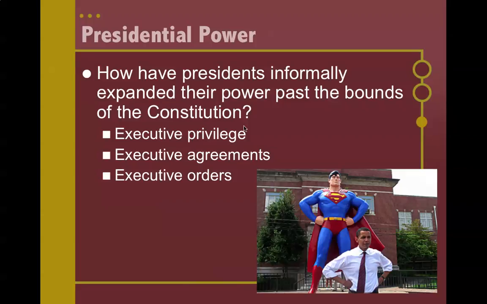Executive orders have the same power as a law passed by Congress, but the president can't just make up laws about anything. The executive order would have to do with something that is within the president's jurisdiction. So it would have to deal with something that is an executive branch area that the president's in charge of.